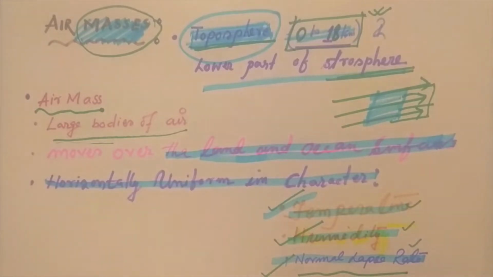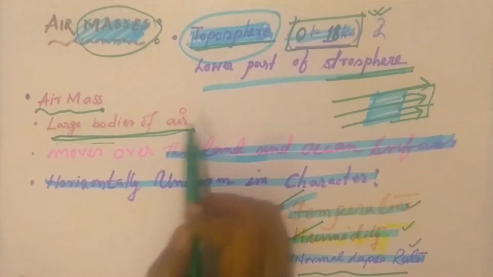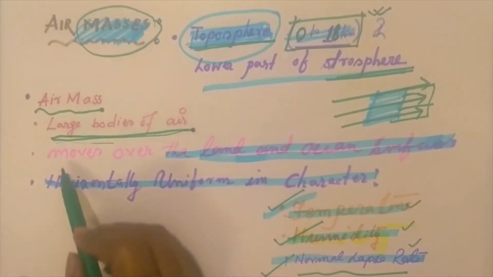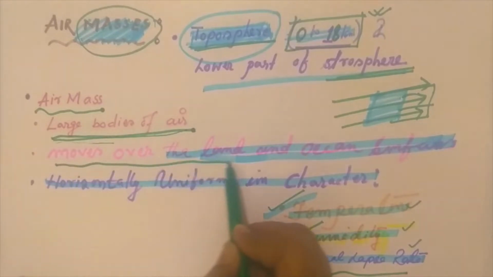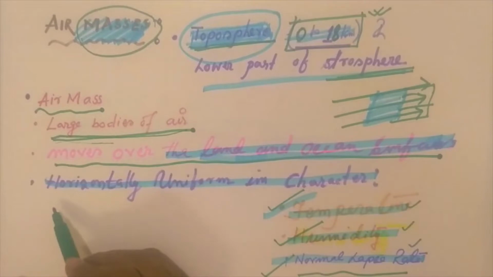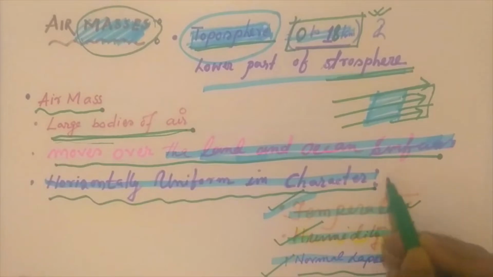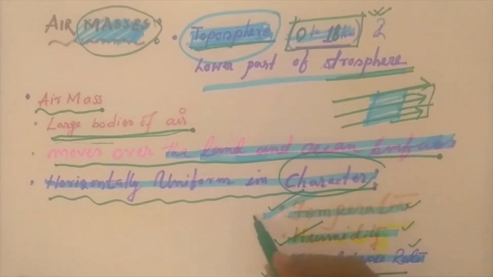So be clear: air mass is a large body, a huge volume of air. It can move over land and ocean surfaces. And the third characteristic is very important: air mass is horizontally uniform in character. Character in the sense of temperature character, second the humidity character, and third the normal lapse rate character.